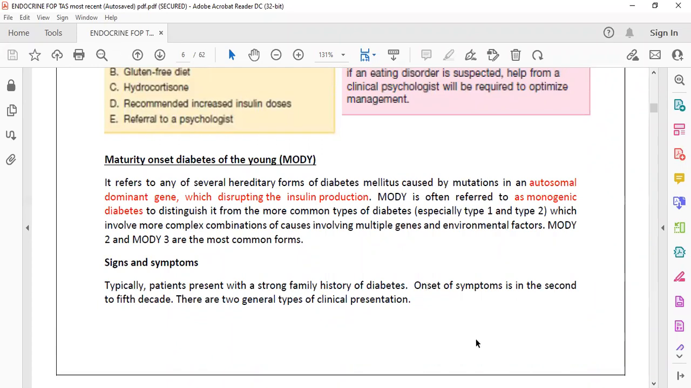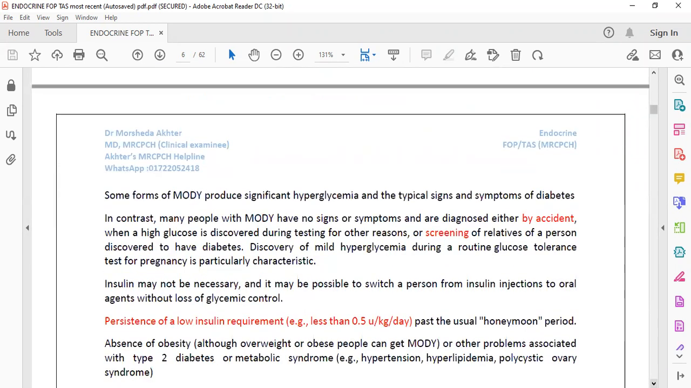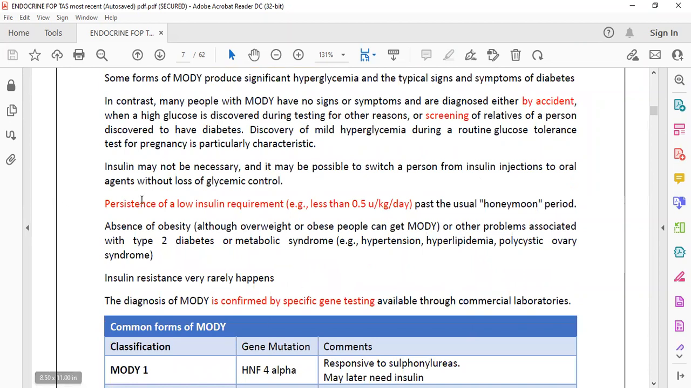So in these types of patients, with maturity onset diabetes of the young, you will find that multiple genes are involved. There are different types. So how can you understand that this is MODY? It is diagnosed incidentally. Sometimes a patient comes to us with gastroenteritis, and at that time you check the sugar and accidentally find hyperglycemia. Then your diagnosis will ultimately lead to maturity onset diabetes.